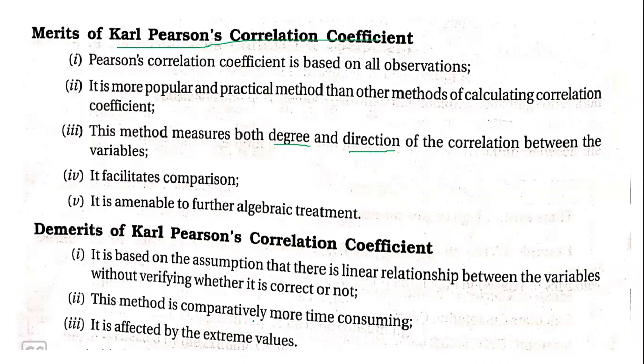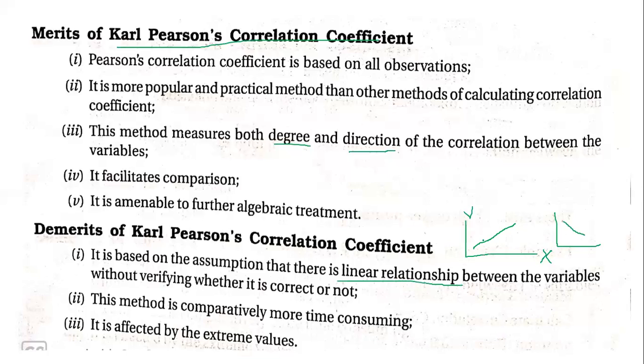I explained in the assumption that when you plot the values on a graph, X and Y, either you will get a line like this, which is a straight line, sorry, it's not very straight, or you will get a line like this, which is a straight line. So one of the demerits is they're talking about a linear relationship.